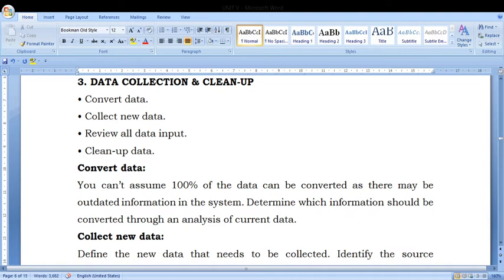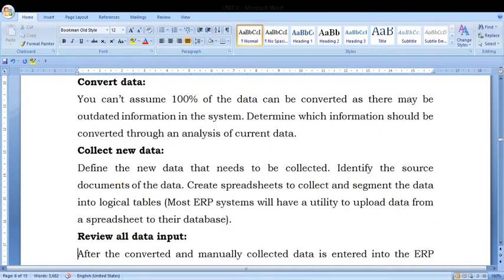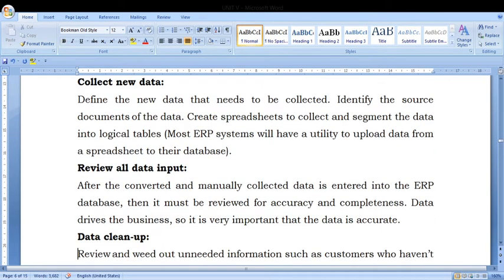Determine which information should be converted through the analysis of current data, and collect new data. Okay, old data we are having. What about new data? Where is the new data available, and whether it is consolidated or not, that we have to find. Review all the data inputs. Everything is correct or not, we have to review it. The data which is important, you have to keep it.